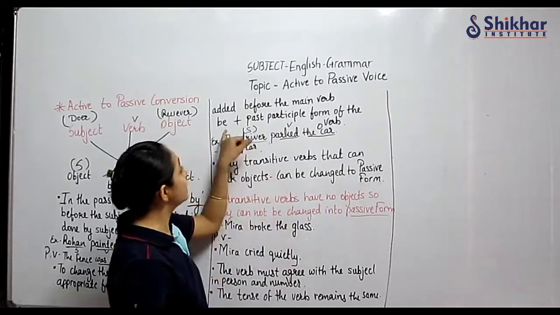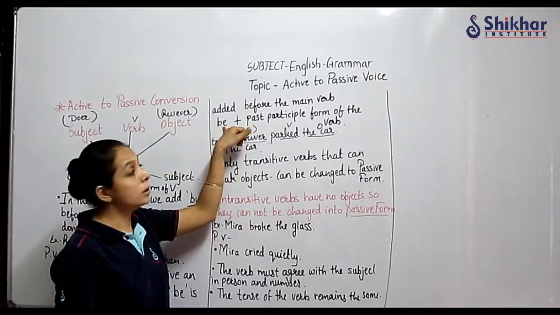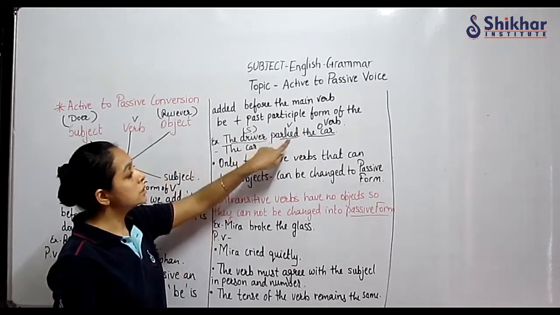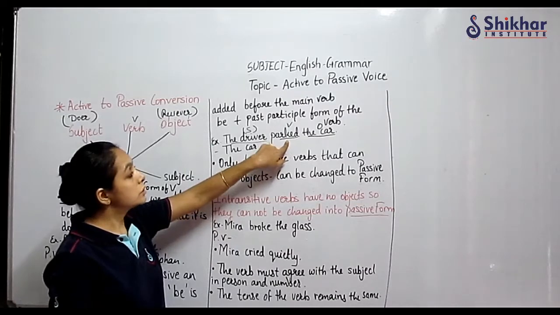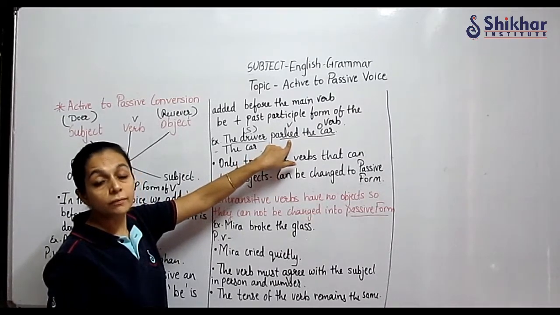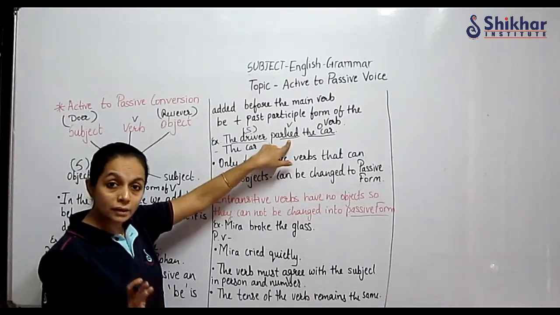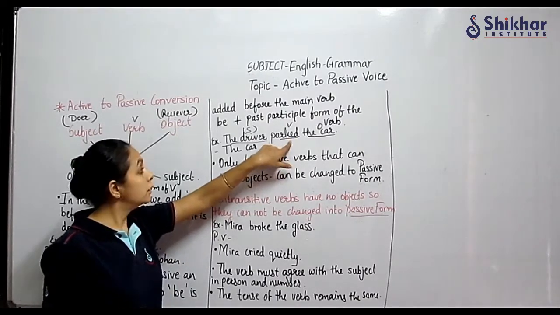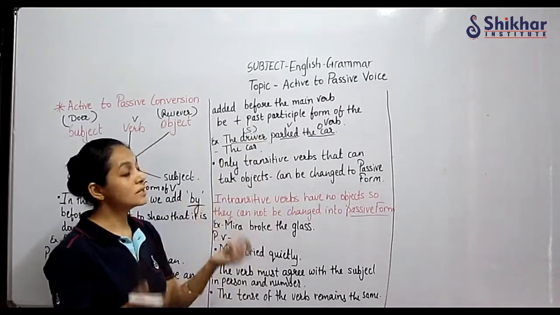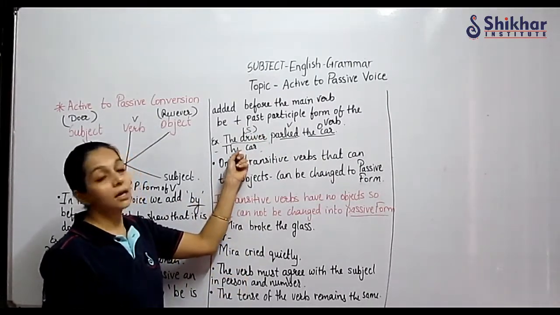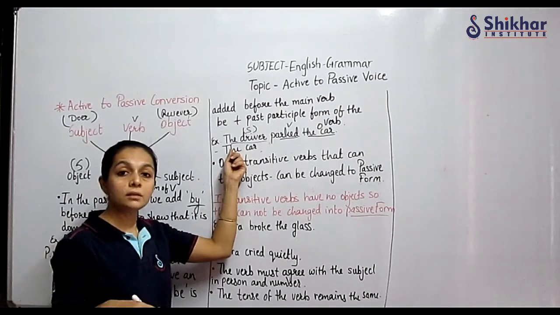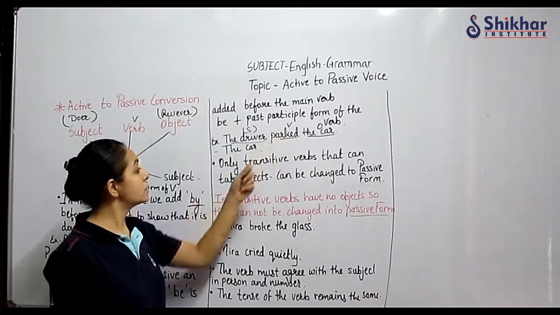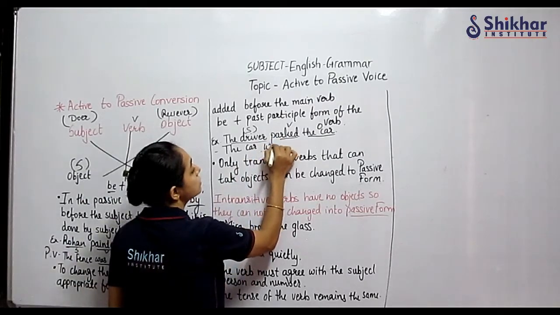No, we are told that we have to add the be form of the verb plus the past participle form of the verb. So this is our main verb, parked. Its past participle form will be parked as it is. And the be form is "was", because again the car is singular and we are supposed to write in simple past tense because of the "ed". So in simple past tense, the car was parked.